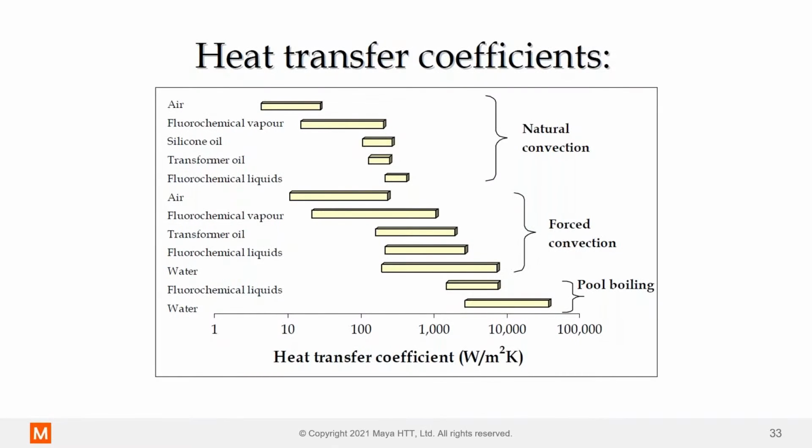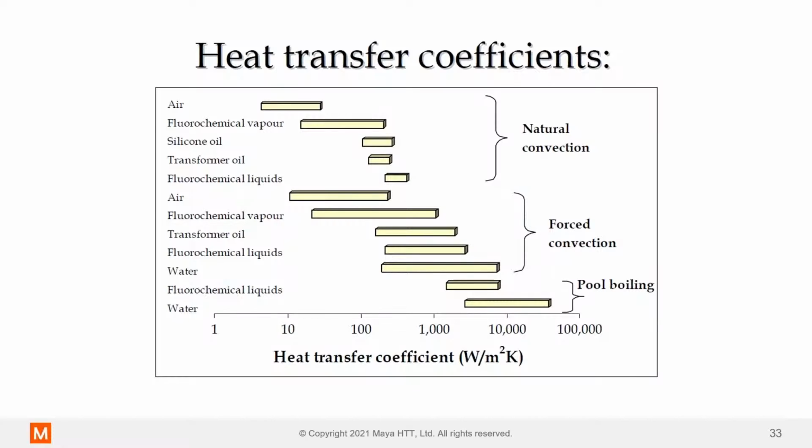So we can see on the screen here some typical H values for different fluids. Air is by far the most common for use in heat sinks. You can see maybe 5 to 20, maybe even up to 30 watts per meter squared Kelvin. And when we move to air and forced convection, it can be anything from 10 to maybe 200.